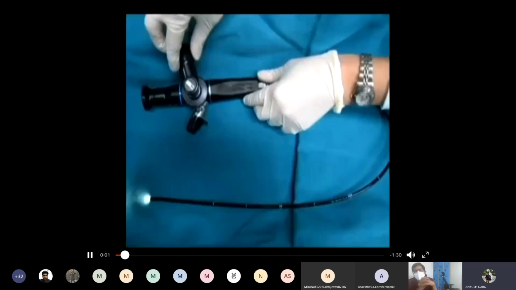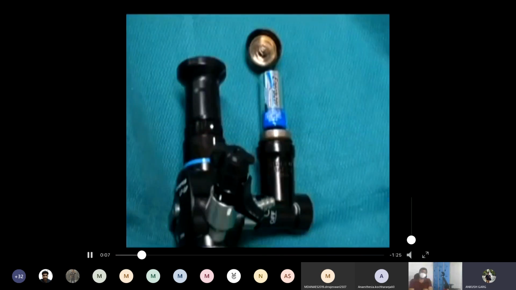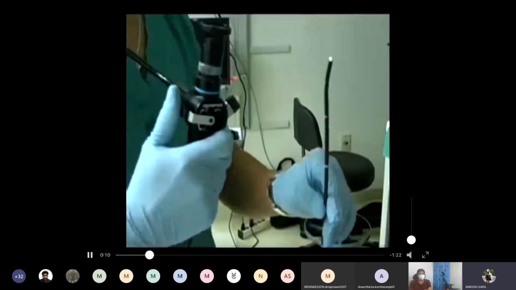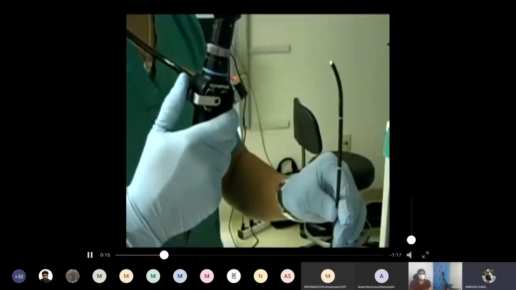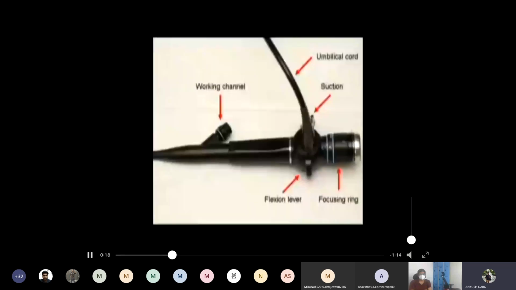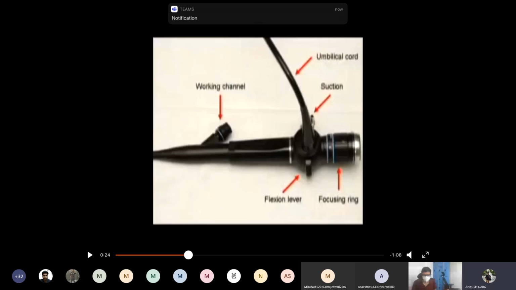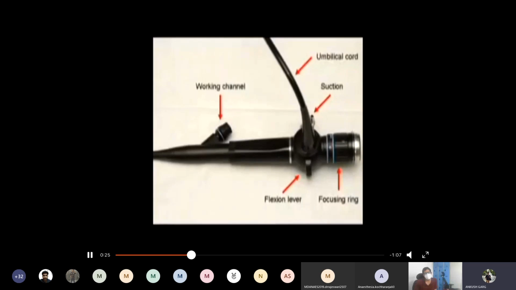I have a small video to show the working of a fiber optic endoscope. So this is the fiber optic endoscope, which consists of a light source and which makes it portable. This is the working of the tip of the catheter, which can be manipulated by the plunger at the start. These are the parts. Suction can be done to remove secretions. The working channel can be used for many purposes, to supply oxygen and to introduce an epidural catheter for the SAGO technique, and the focusing ring is for better visualization.